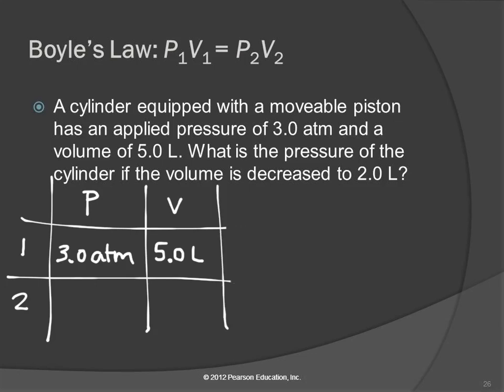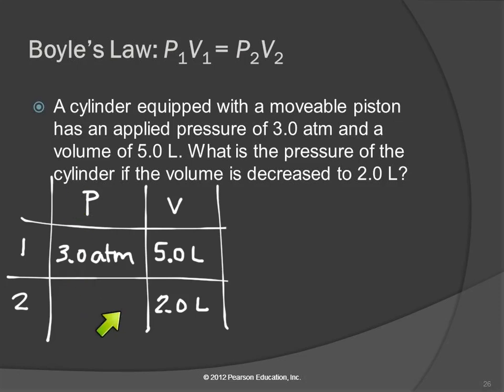These 2 numbers are together in the problem. They go together. That's the one set of conditions. And then it's asking, what is the pressure? That's our question. What is the pressure if the volume is decreased to 2 liters? 2 liters is another volume. So we're going to put it over here in the volume column, 2.0 liters. The question is, what is the pressure at that volume? So this is what we're trying to find.